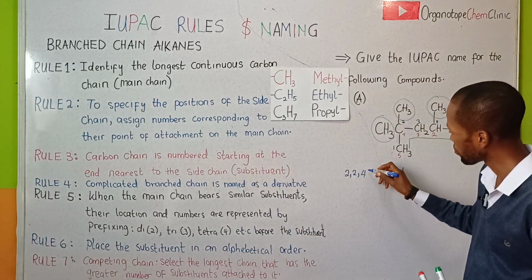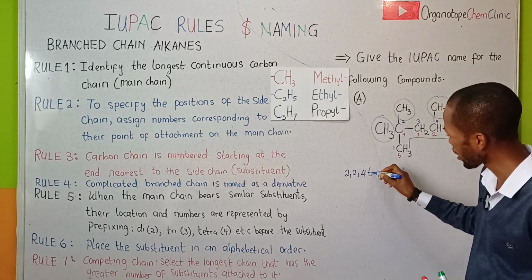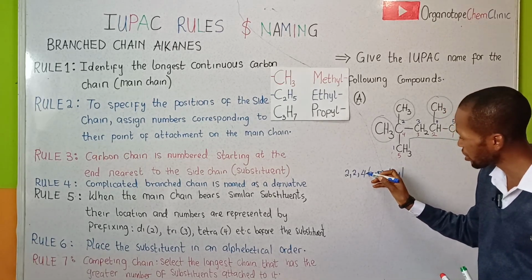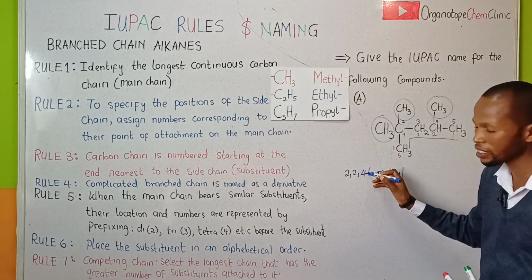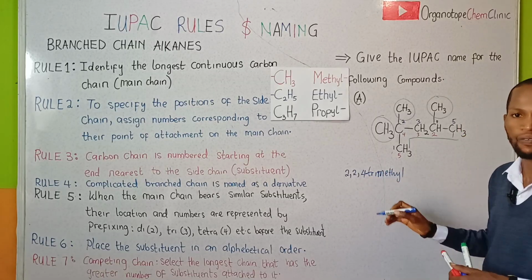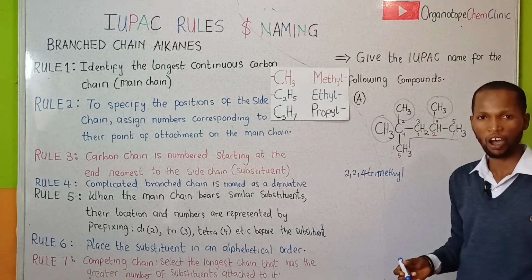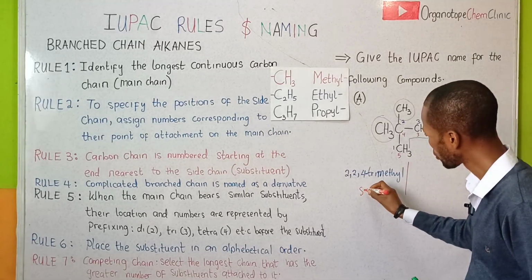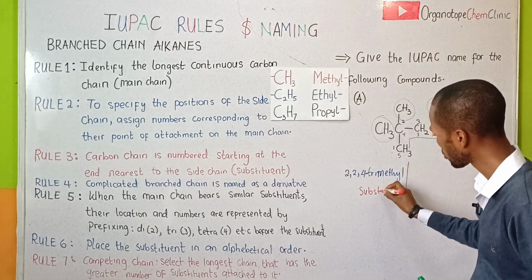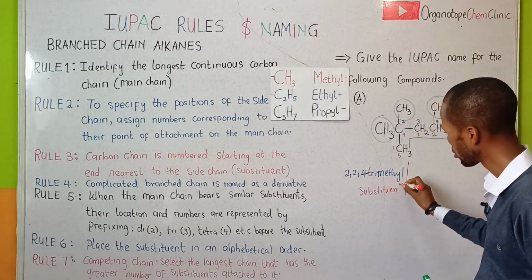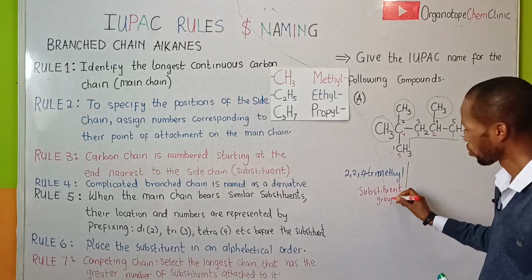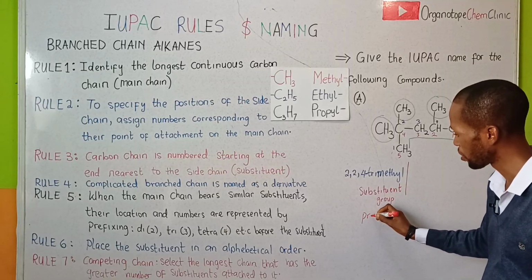Therefore, we have trimethyl. Okay, we are going to separate the number and the alphabet with a hyphen or a dash. So all these represent the substituents group, which is at the prefix